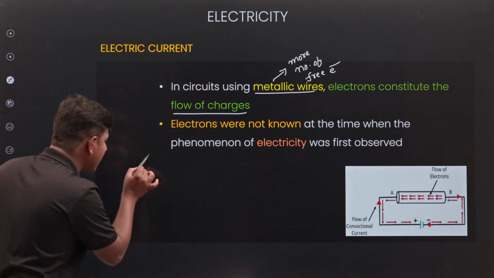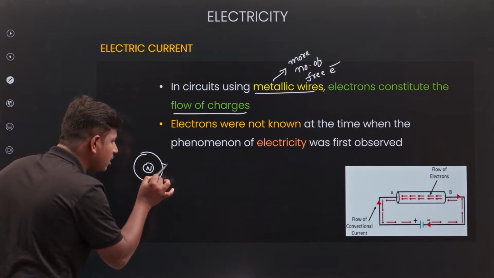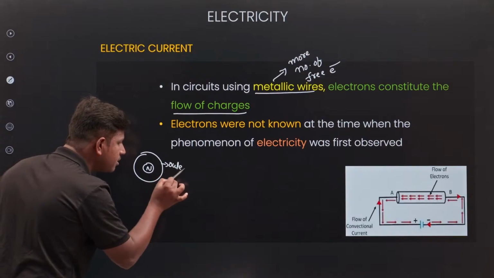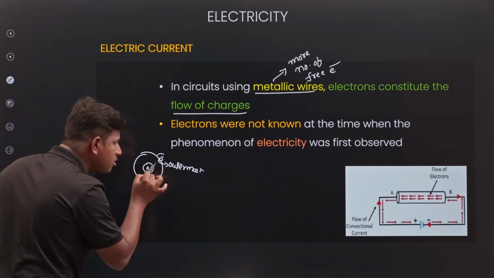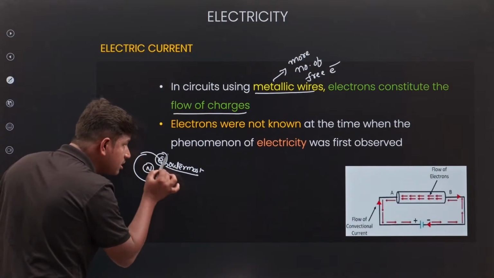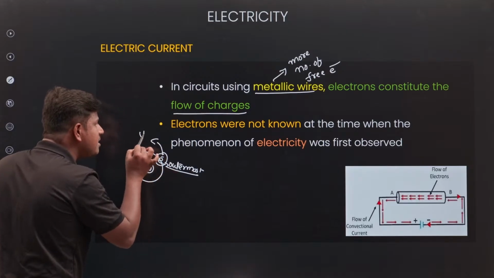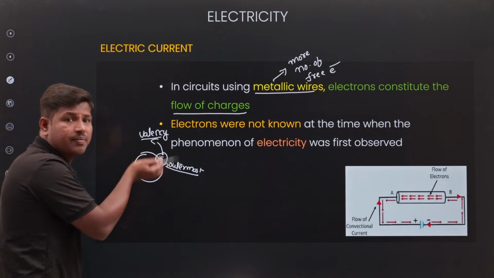If you take an atom, this is the nucleus and this is the outermost shell. The electrons present in the outermost shell we call valency electrons. Valency means the outermost shell.